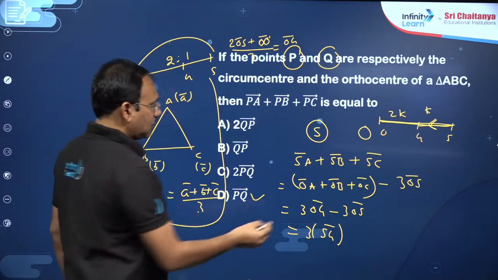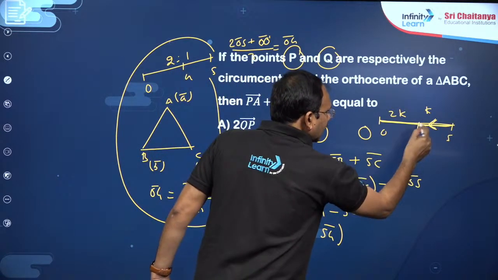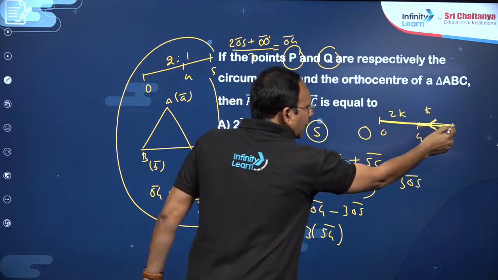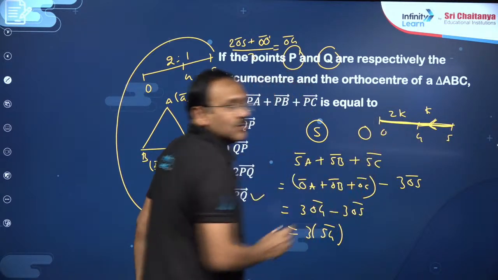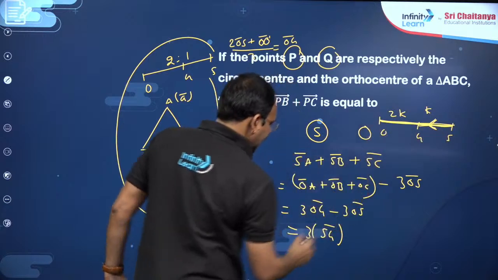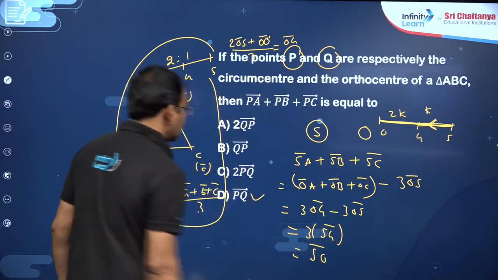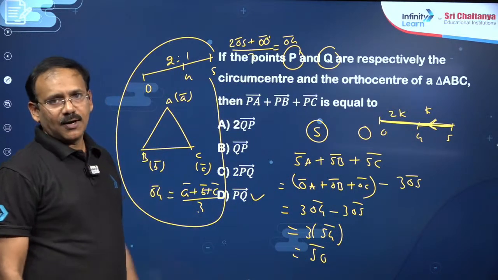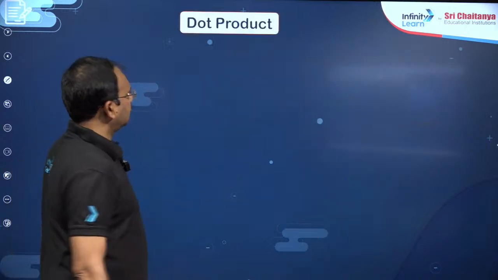You can also see, SG bar, this vector, these 3 are collinear. So if this is K, this total will be 3 units, right? 3K bar, correct? So this is 3 times of this, you can write SO bar, dear students. So that SO bar means here PQ bar, correct? So this is the answer.